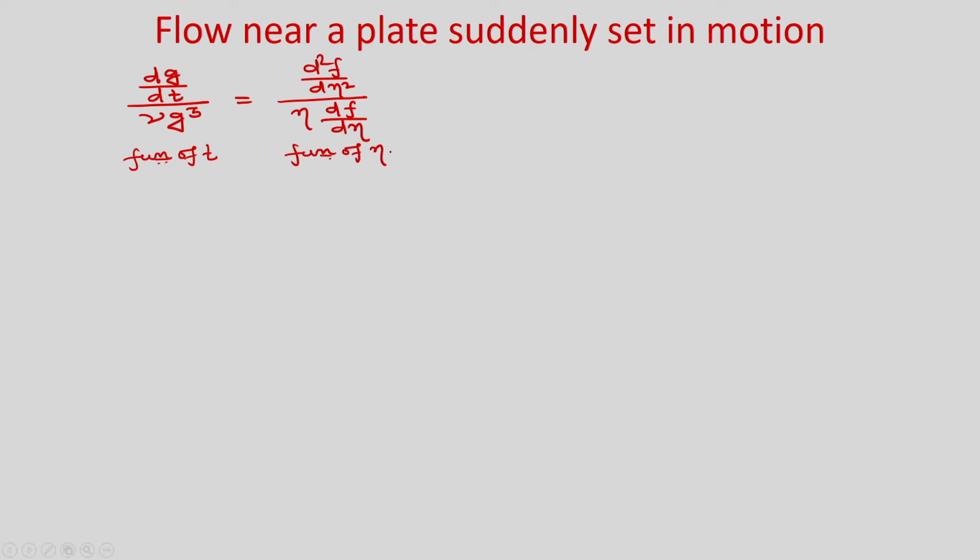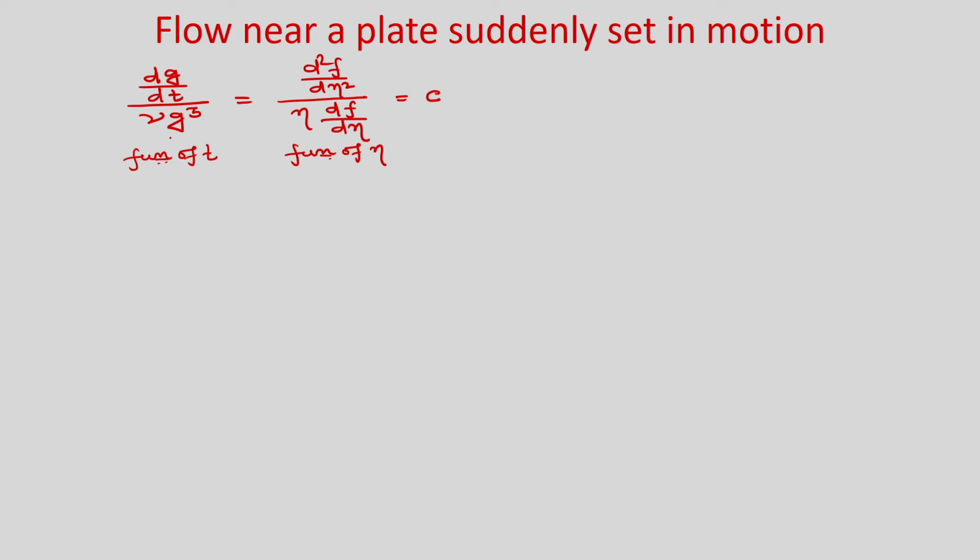Okay. So, we have separated the variables, so that now you can write that equal to some constant c. Okay. So, you can choose any c value, because if you change the value of c, obviously g will change and accordingly f will change.